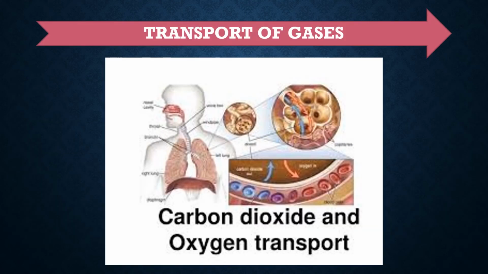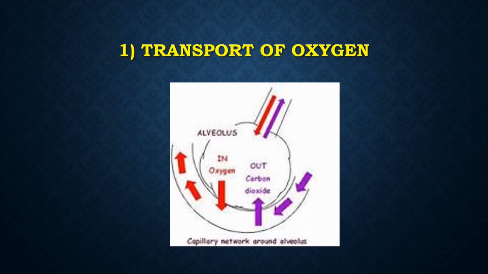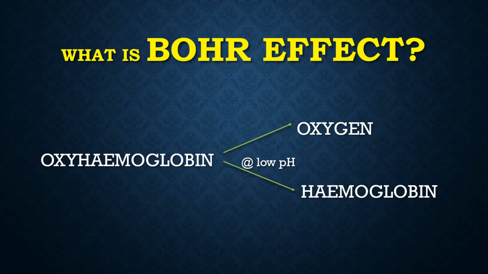Now let us discuss about the transport of gases like oxygen and carbon dioxide. First one is transport of oxygen. 1.5% of the oxygen is transported in the dissolved state by the blood plasma, and 98.5% of the oxygen is transported by RBC. Here, oxygen combines with the hemoglobin and forms oxyhemoglobin. What is Bohr effect? Oxyhemoglobin dissociates into oxygen and hemoglobin at low pH due to high concentration of carbon dioxide.